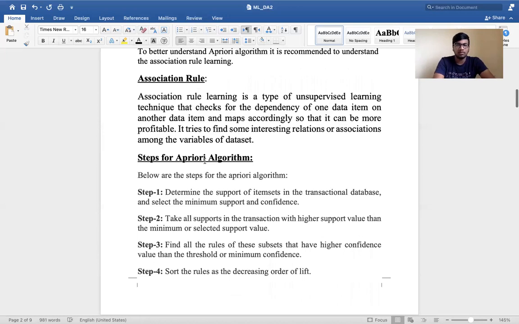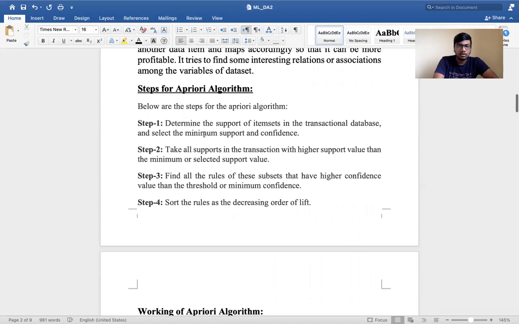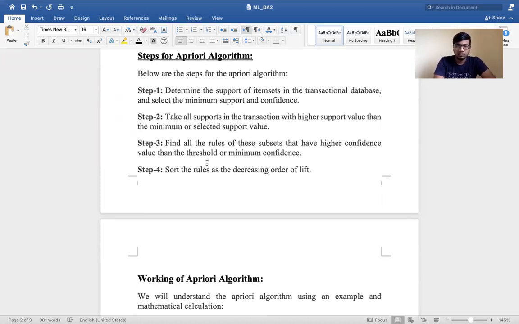Now we'll be discussing the apriori algorithm. These are the four steps for the apriori algorithm. The first step is determining the support of item sets in the transaction database and selecting the minimum support and confidence. First, we'll select the minimum support and minimum confidence interval. The next step is taking all supports in the transaction with a higher support value than the selected minimum support value. Step three is finding all rules of the subsets that have a higher confidence value than the threshold or minimum confidence value. The last step is sorting the rules in decreasing order of the list.